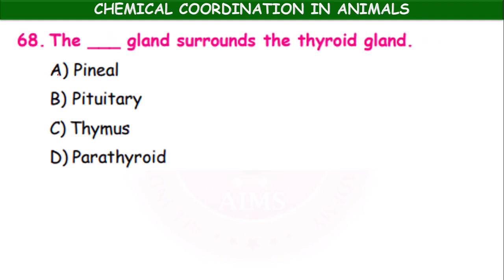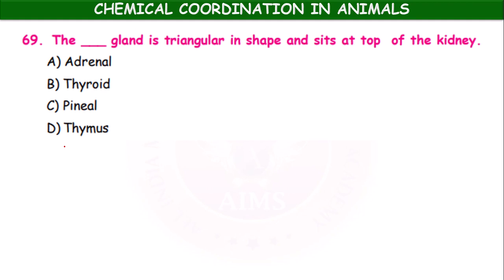The dash gland surrounds the thyroid gland: pineal, pituitary, thymus, parathyroid. Parathyroid. Next, the dash gland is triangular in shape and sits at the top of the kidney: adrenal, thyroid, pineal, thymus. Adrenal.